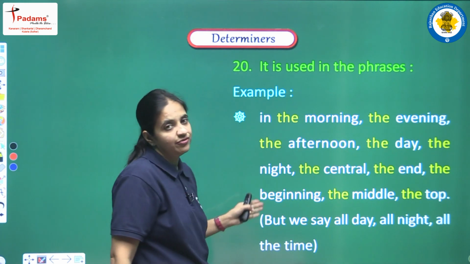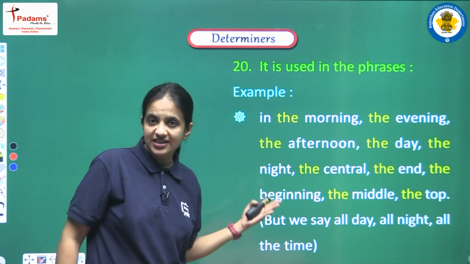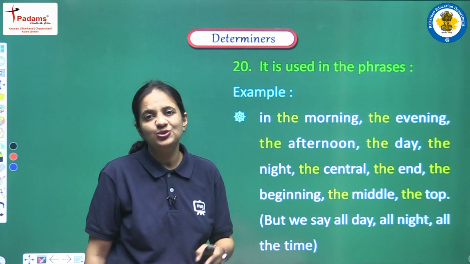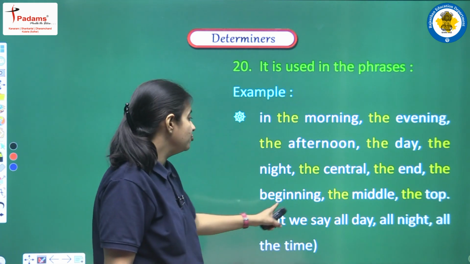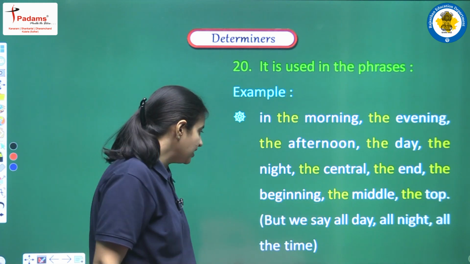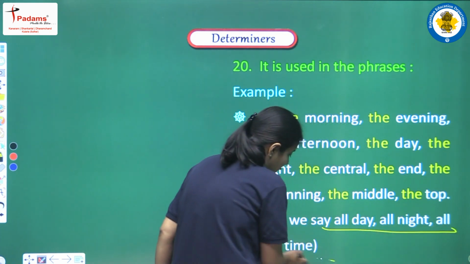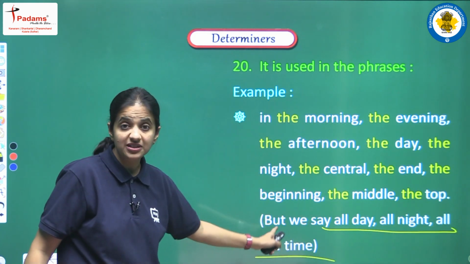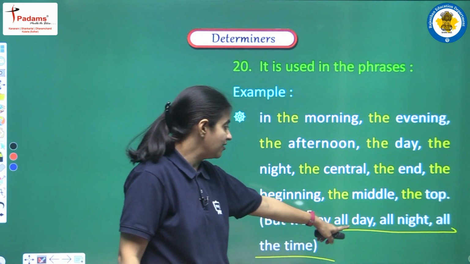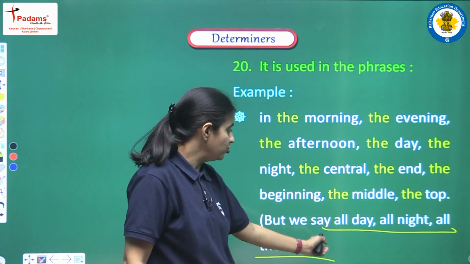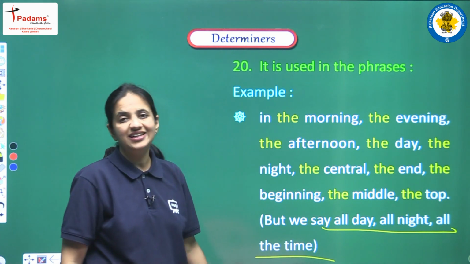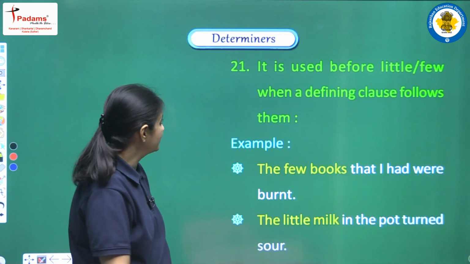These are some of the expressions in which we always have to use the article, but we say all day, all night and all the time. These are some of the exceptions here. You have to remember that with day and night we say all day, all night and all the time, in this manner.